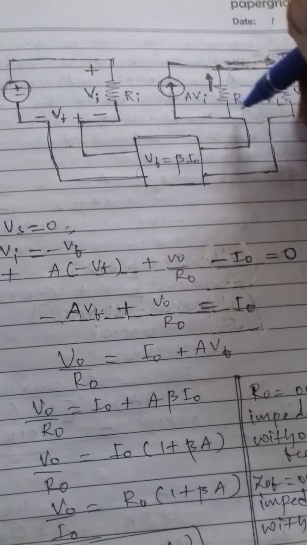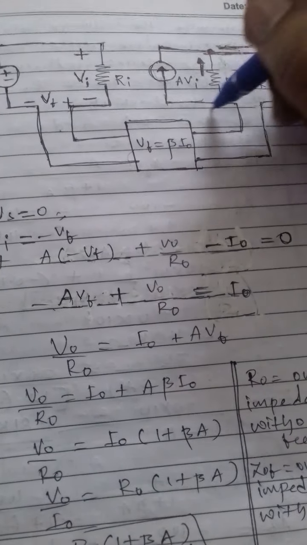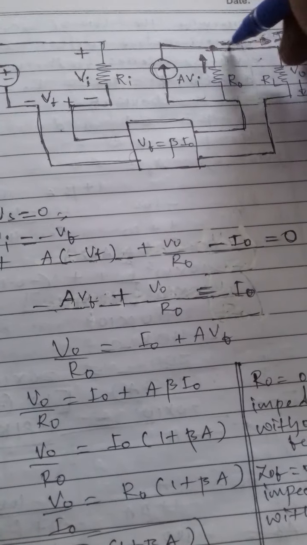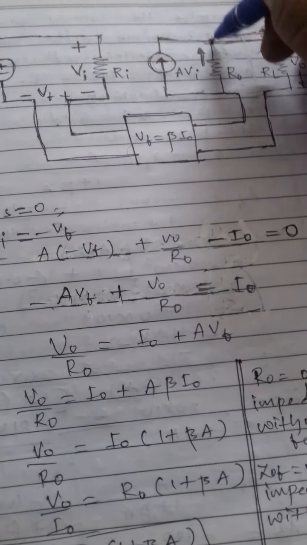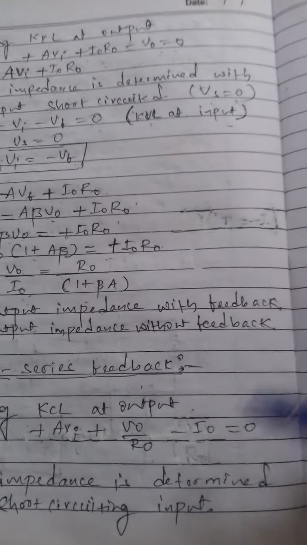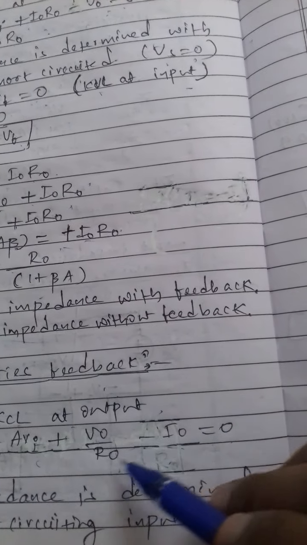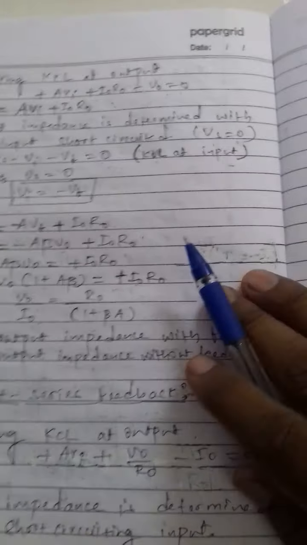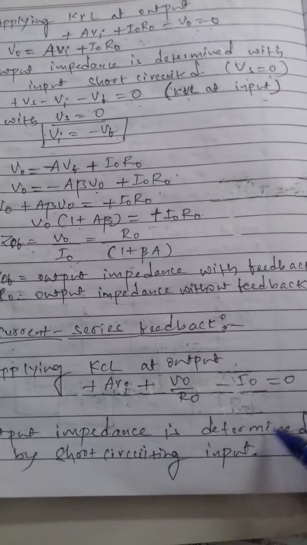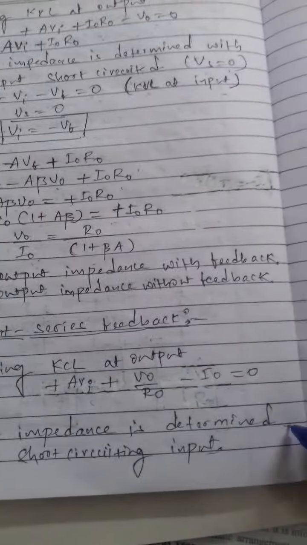This current is entering, and here these two currents are entering, but this current is leaving from this node, so if KCL is applied at that node, (Vi + V naught)/r naught minus I naught equals 0. The output impedance is determined by short circuiting the